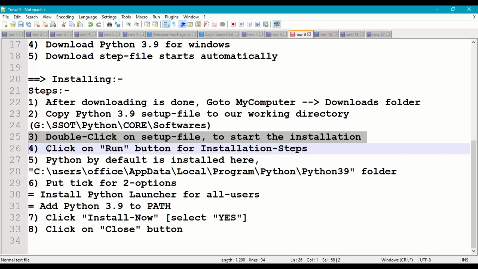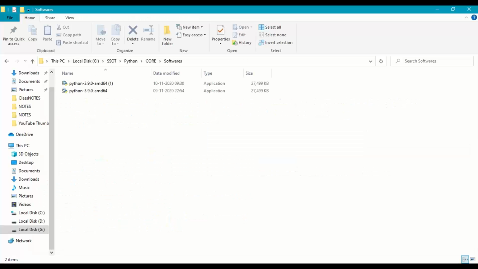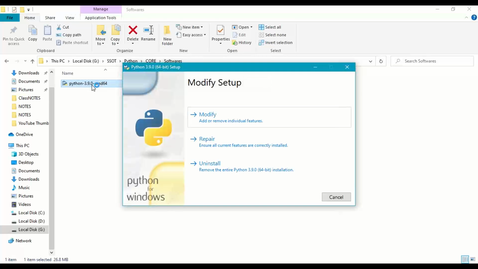Let us go for step 3, installation. Go to your working directory where you have saved or copied the file and double click the file Python 3.9. I have already downloaded and kept it, so I'll delete the extra file. Simply double click it and start the installation.